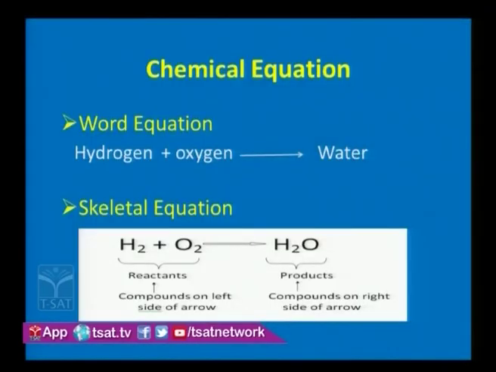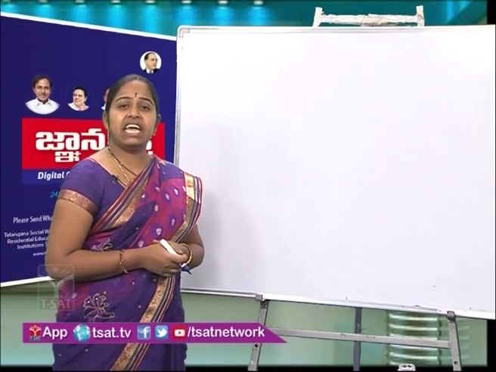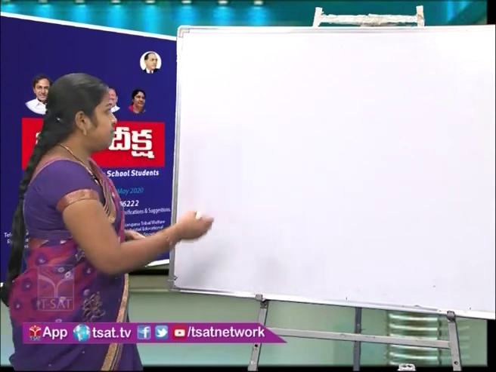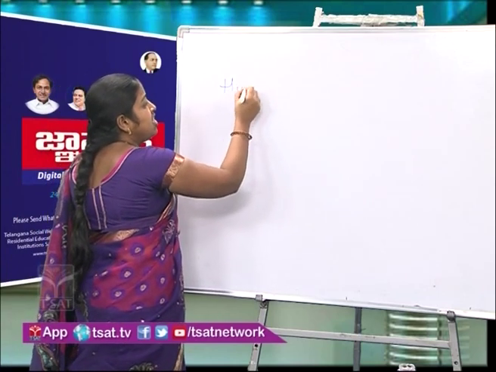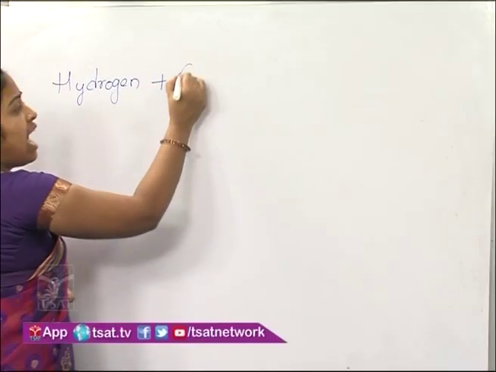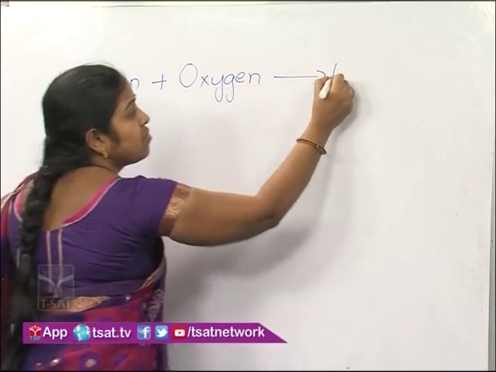Now chemical equation. We can describe a chemical reaction with the help of a chemical equation. For example, formation of water. Water is formed from hydrogen. Hydrogen, when it reacts with oxygen, it gives water. Now this can be represented in a short form using the names of the chemicals involved, like hydrogen plus oxygen gives water.